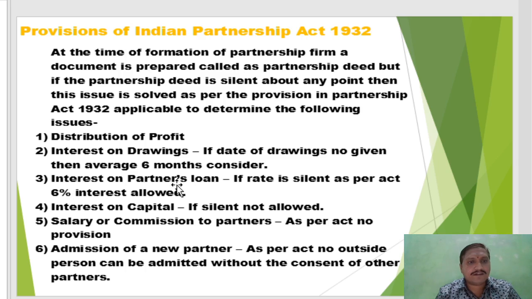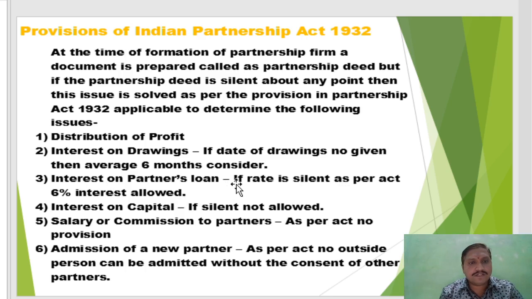Third, interest on partner's loan. If a partner provides an amount to the business as a loan, and the partnership deed or the final account problem gives a percentage, then that percentage is used.